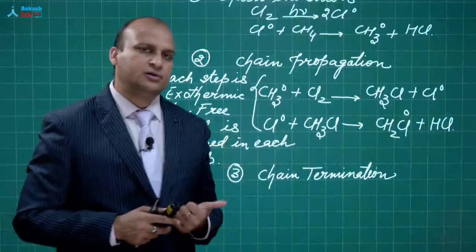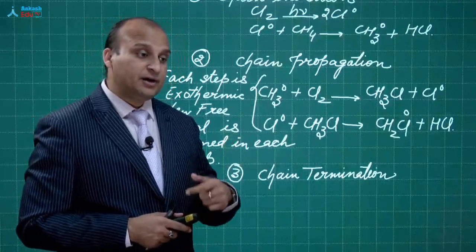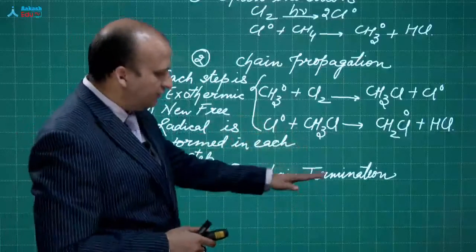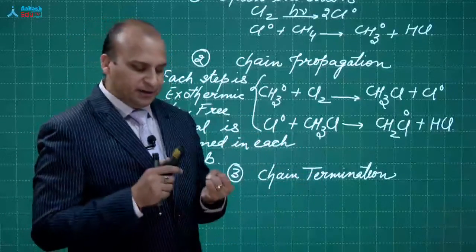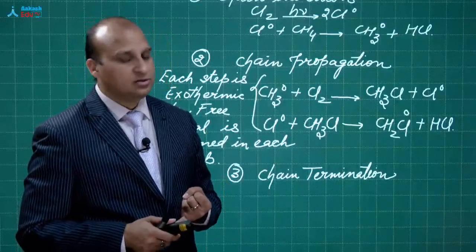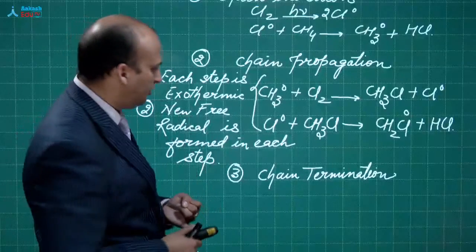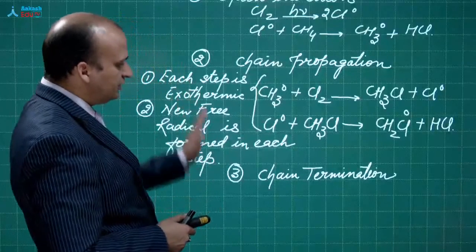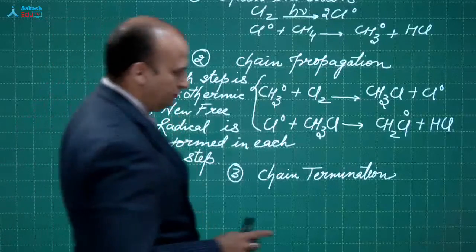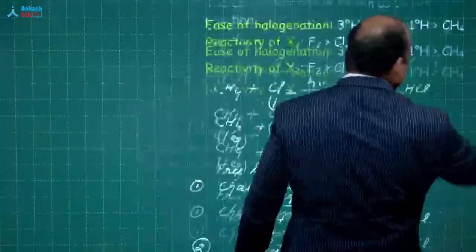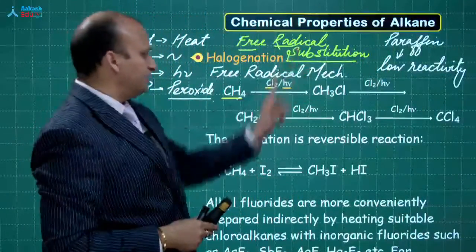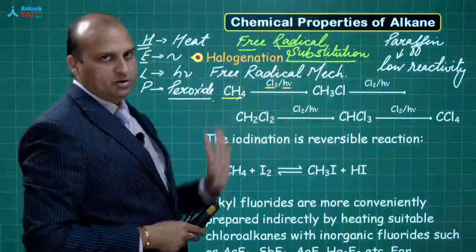Remember, we talked about the Wurtz reaction. We said we were getting butane, ethane and propane also. We get a mixture of products. Here also we get a mixture of products. That is why it is not considered a good process, even industrially. Okay. So these are the three important steps: chain initiation, propagation and termination. Fine. So now you are clear with the free radical mechanism. Free radical substitution is clear, because hydrogen is substituted by halogen.